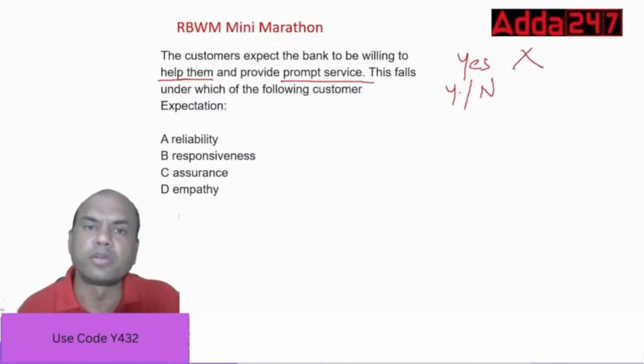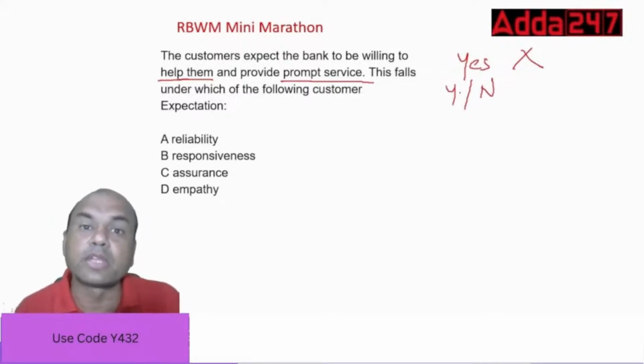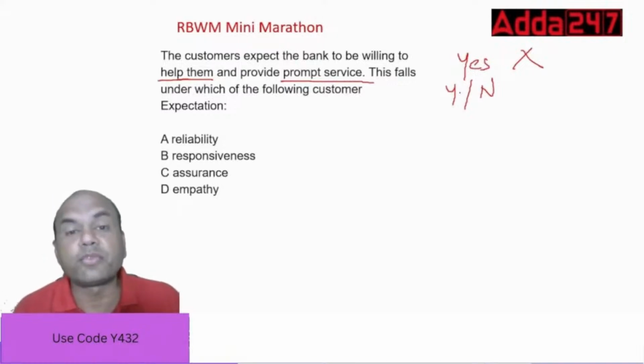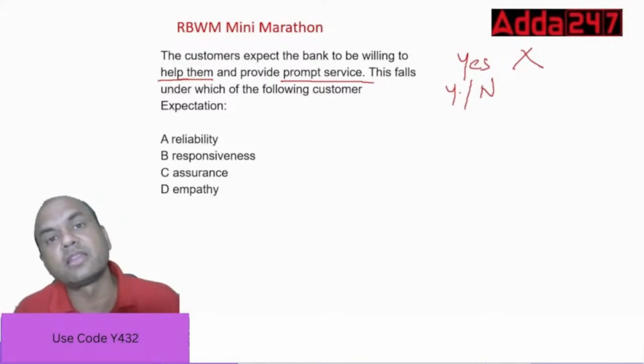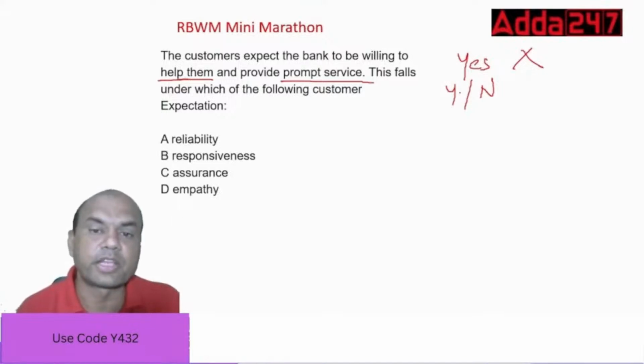Suppose I go for a loan, the bank must immediately tell me whether I will get the loan or not. Even if they say I won't get the loan, the customer is happy, as long as you tell them fast. If you keep them lingering for almost 2 months and then tell them it's not happening, the customer will get very angry. So that's why prompt service matters.